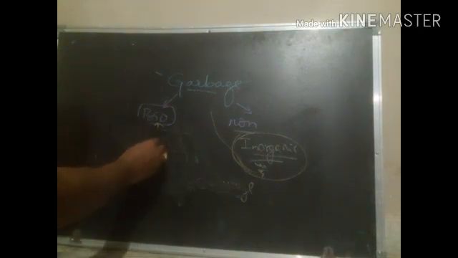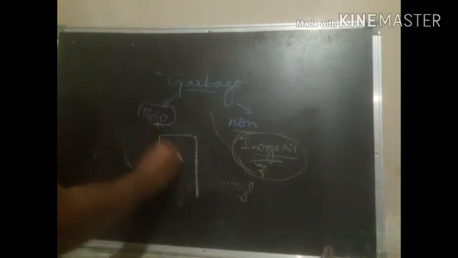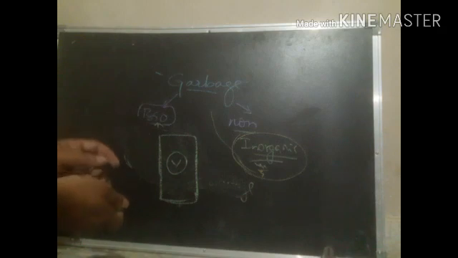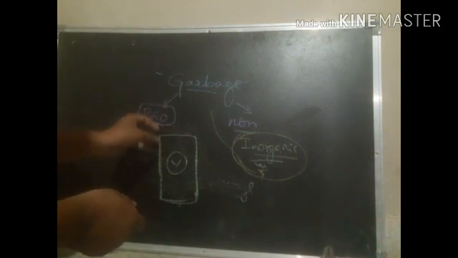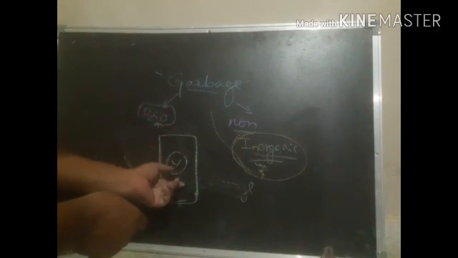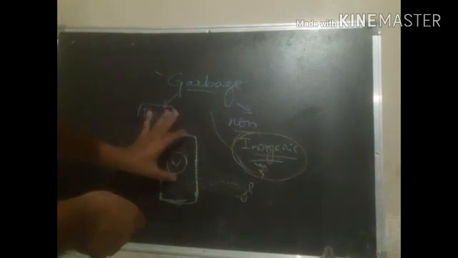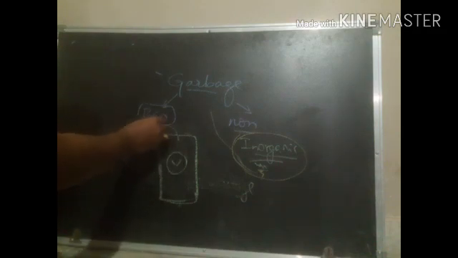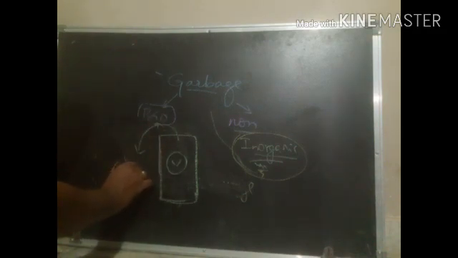The green dustbin is mainly for collecting household waste as well as plant and animal waste, right? Why? Because these materials can be used as compost. We can prepare compost by using this waste material.